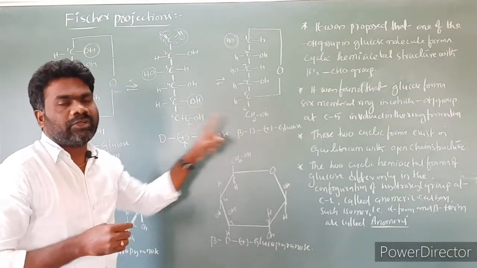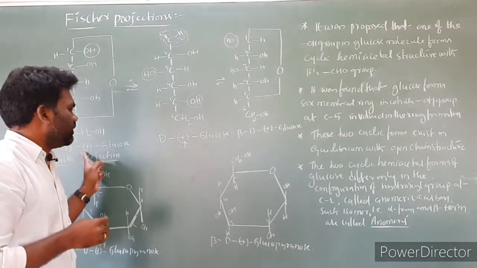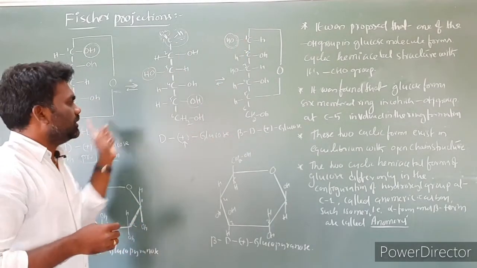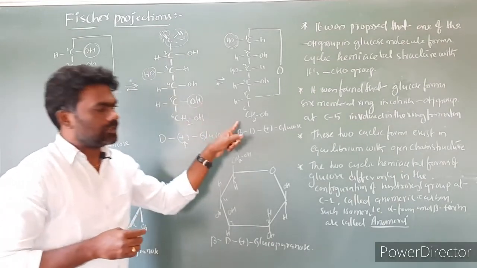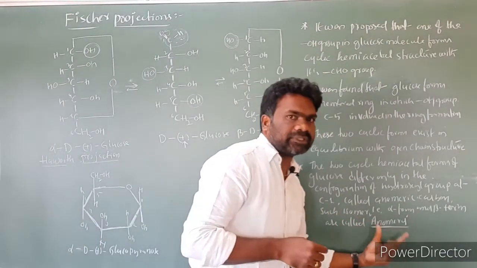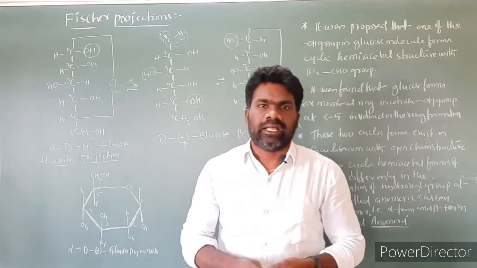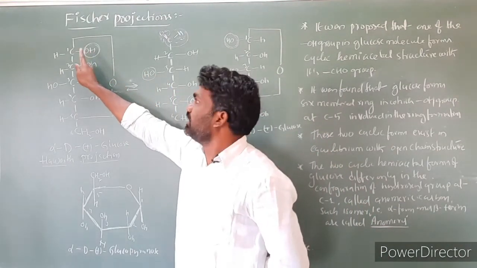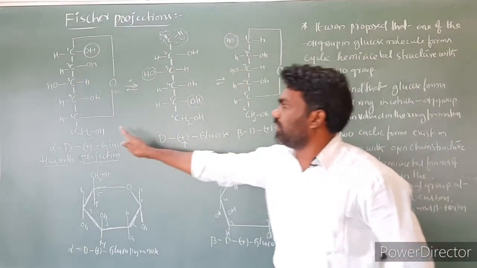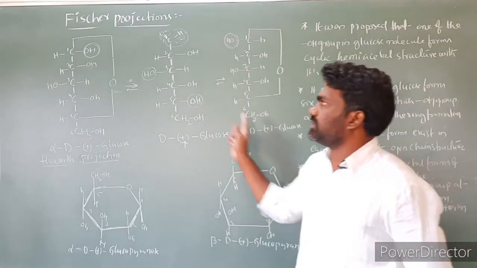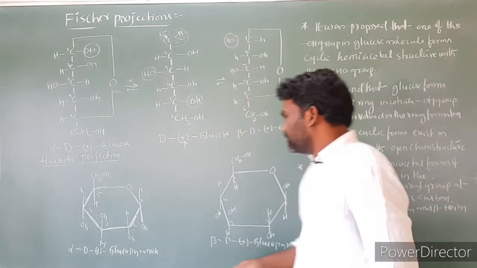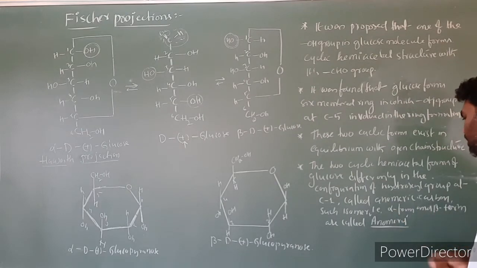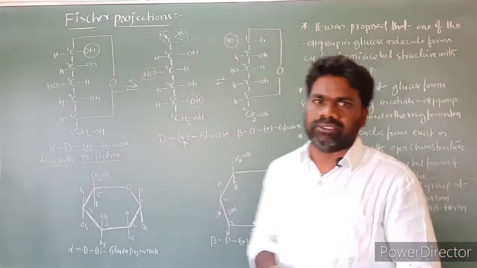So these two cyclic forms differ. That means alpha form and beta form differ only at the C1 carbon. So these two are called isomers. These isomers are also called anomers. Alpha form and beta form are called anomers because they differ in the configuration of the hydroxyl group at the first carbon. These two forms differ in the hydroxyl group configuration at the first carbon, so we call them anomers. In simplest words, the alpha form of glucose and the beta form of glucose are called anomers. So next,